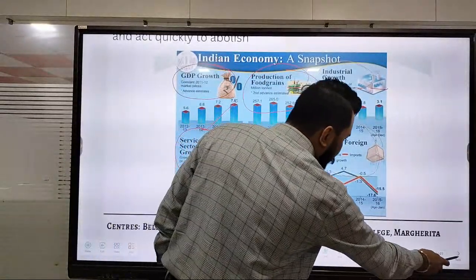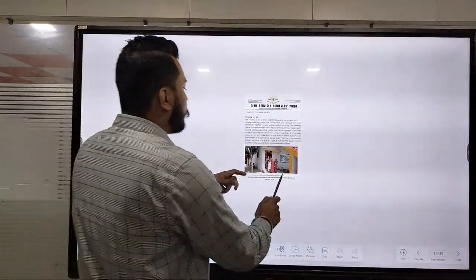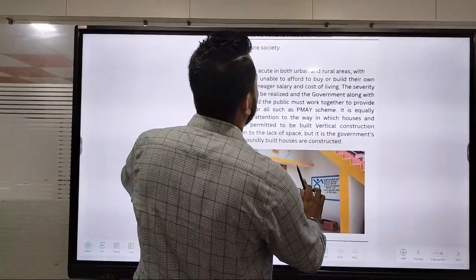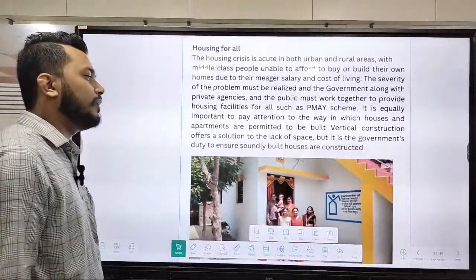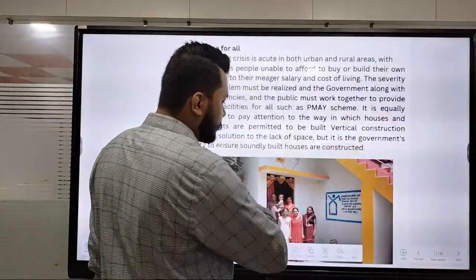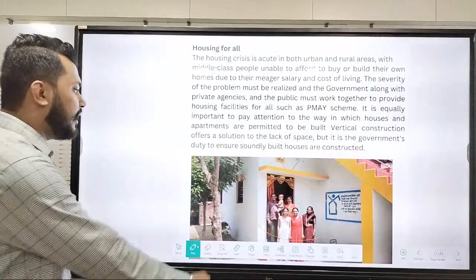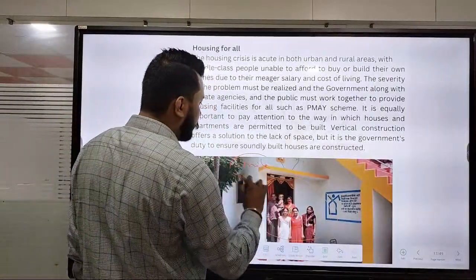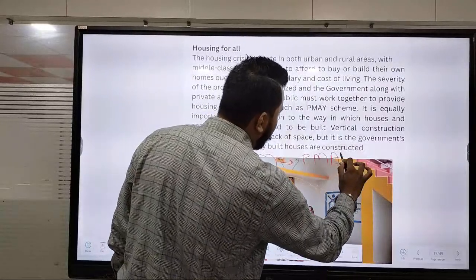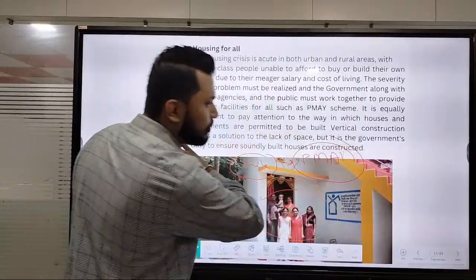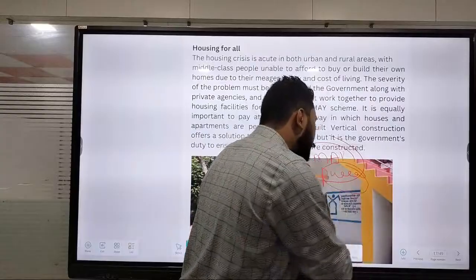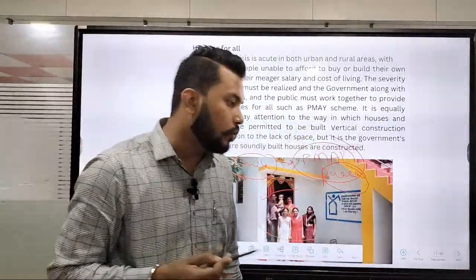Okay, so that was our economic context. Then, if I talk about housing for all, which I have already mentioned. Okay, so you can see how a housing crisis is a very disturbing factor for a family. Okay, so you can see today how this family is smiling. It is all because of a program known as Pradhan Mantri Awas Yojana, PMAY. Giving pakka households to everyone who cannot make or frame their own housing.